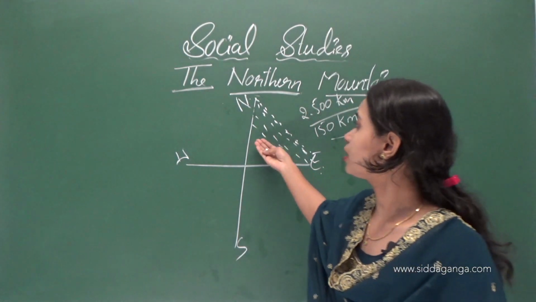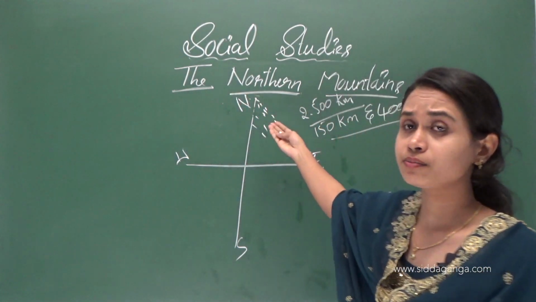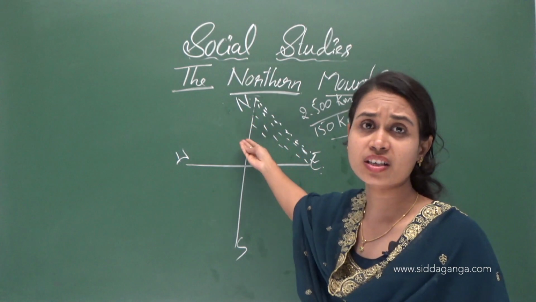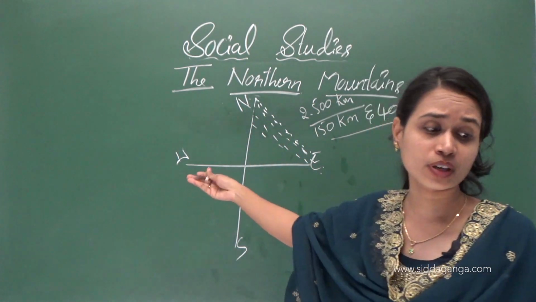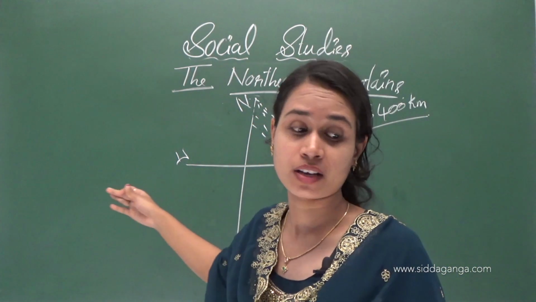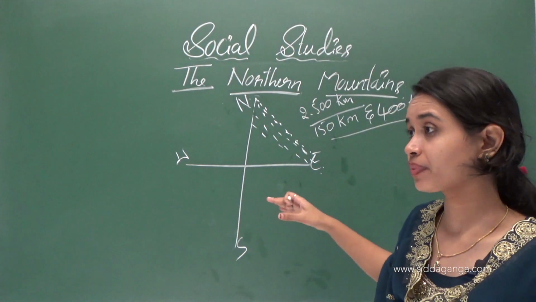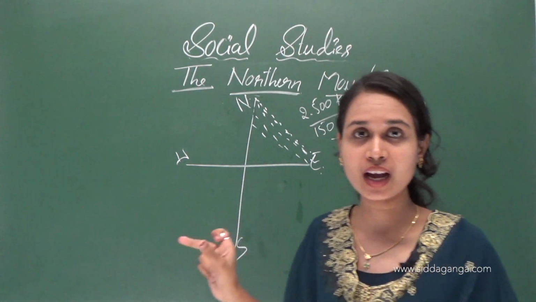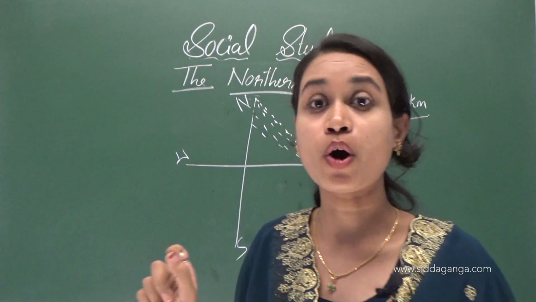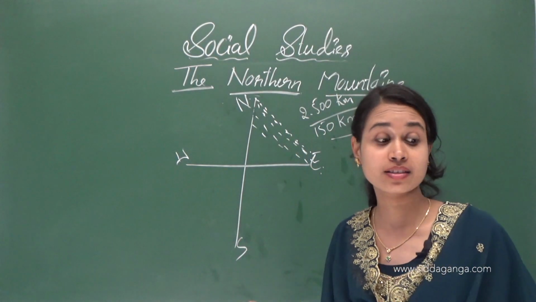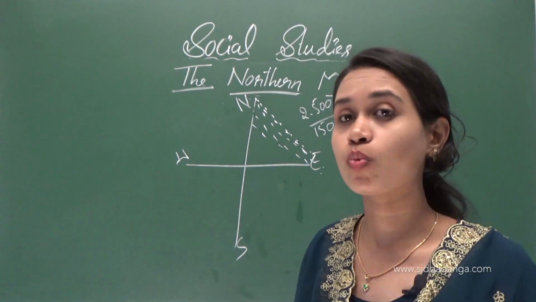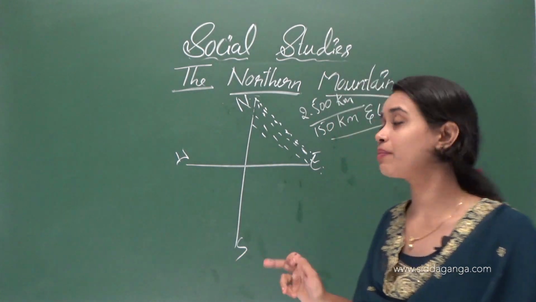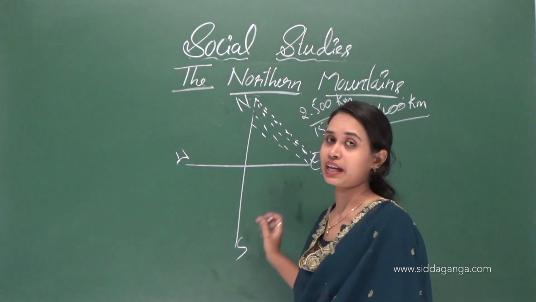Mount Everest, the highest peak in the world, lies in the Himalayas.